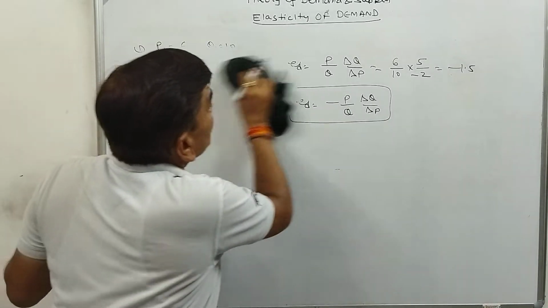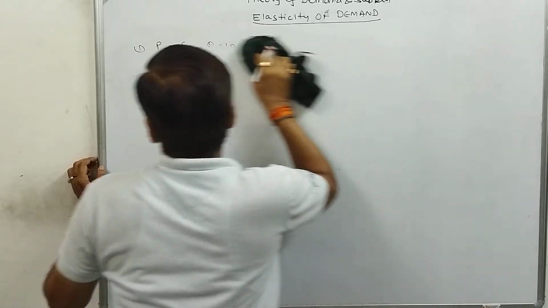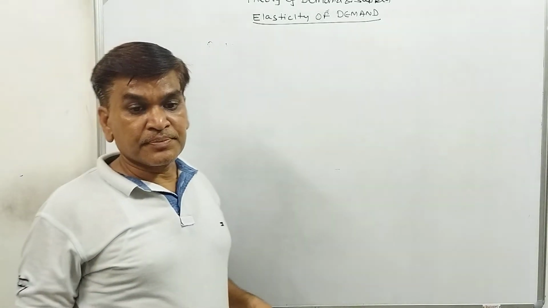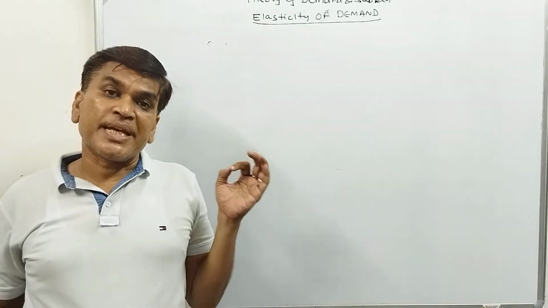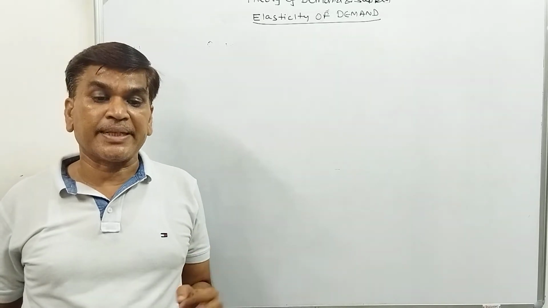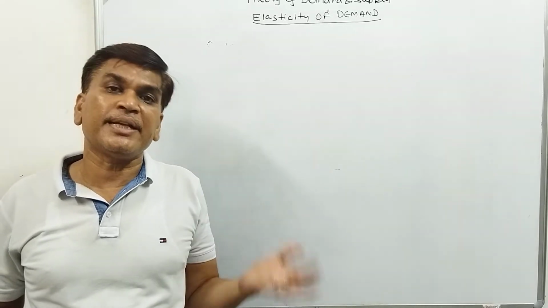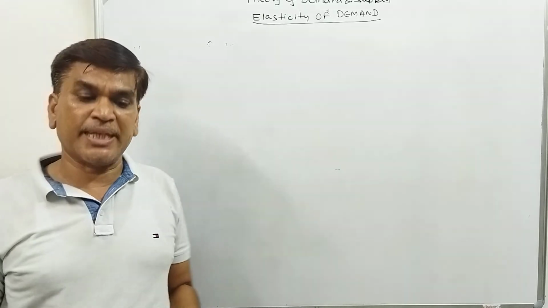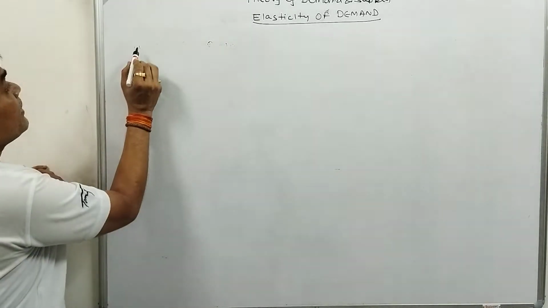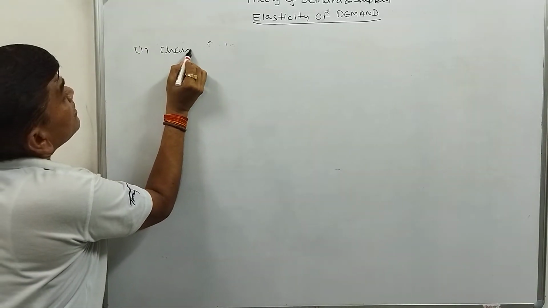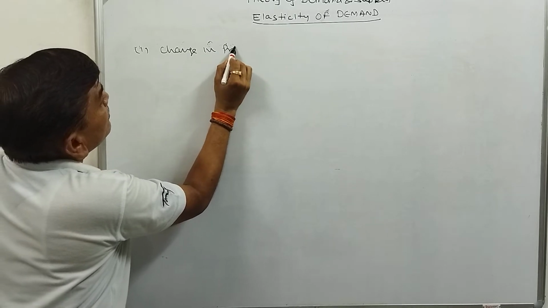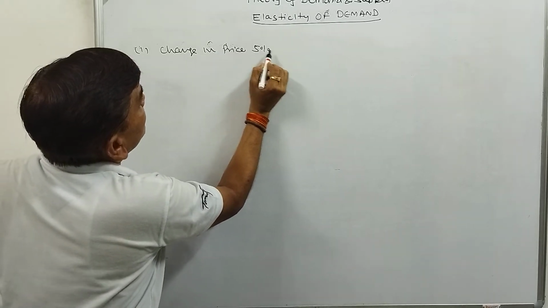Second question: if the change in price is 5% and the change in quantity demanded is 15%, what will be the elasticity?